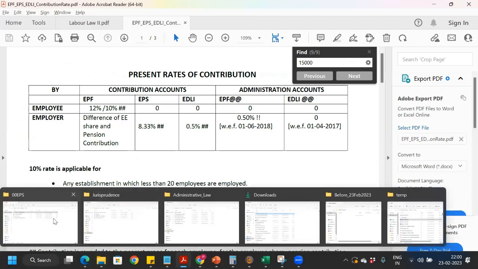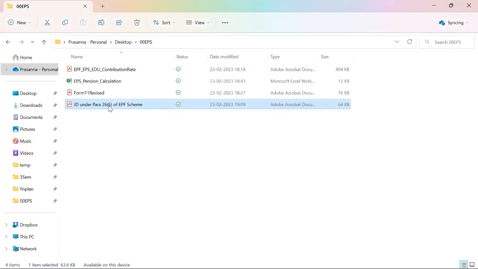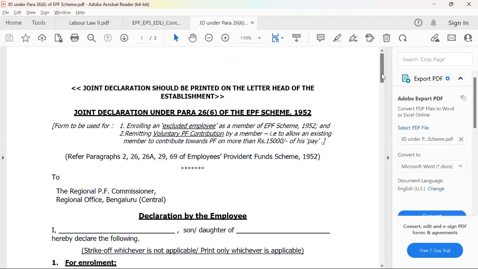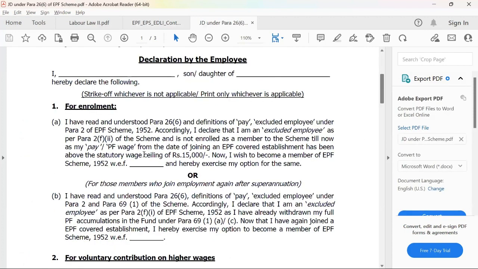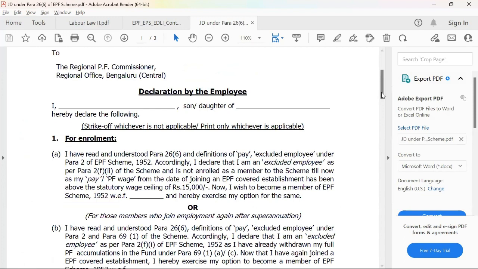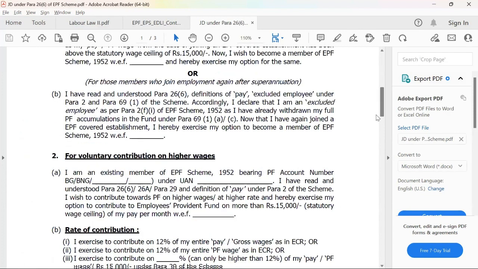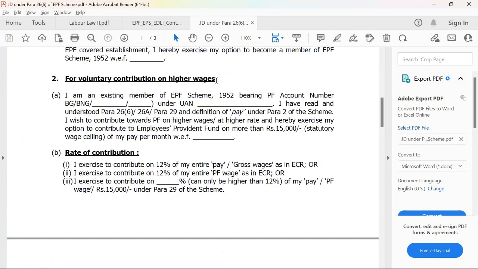So that is not relevant. What we have is, first one is in case I am not part of EPF. For them. The second part is for voluntary contribution on higher wages. So this is where it is relevant to us. See, this is with effect from which date I want to put. I want to put it as 2014, whatever that date is.